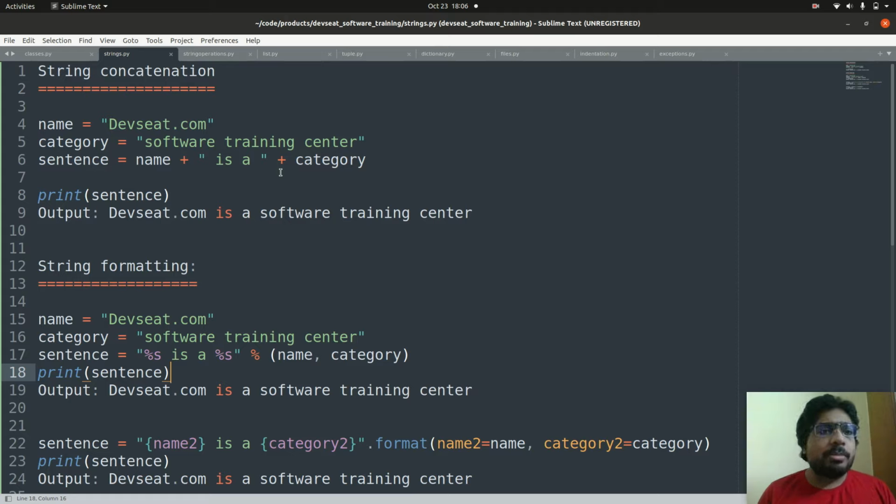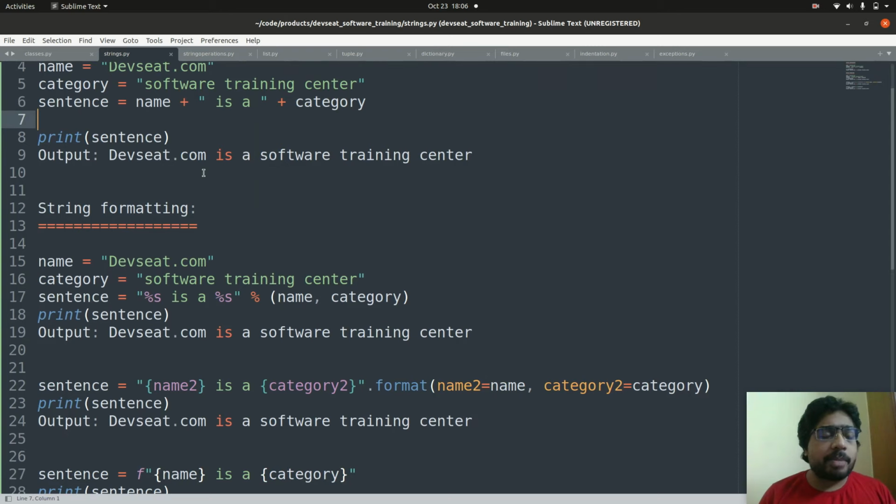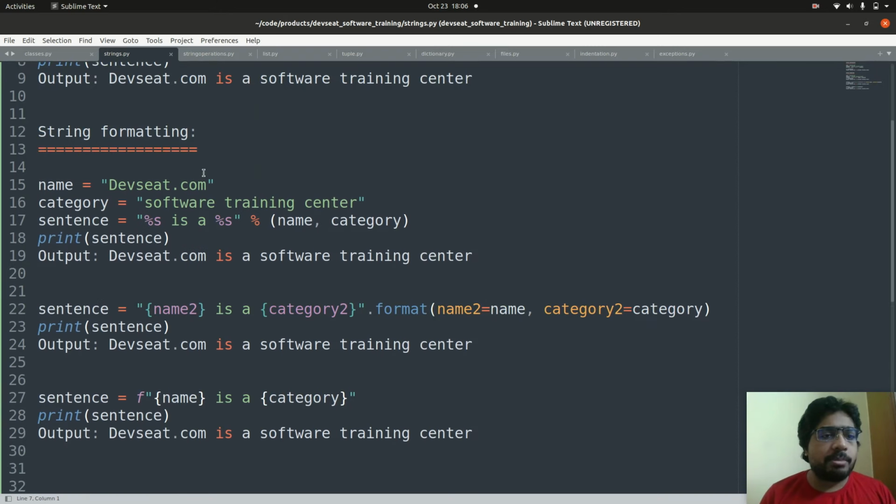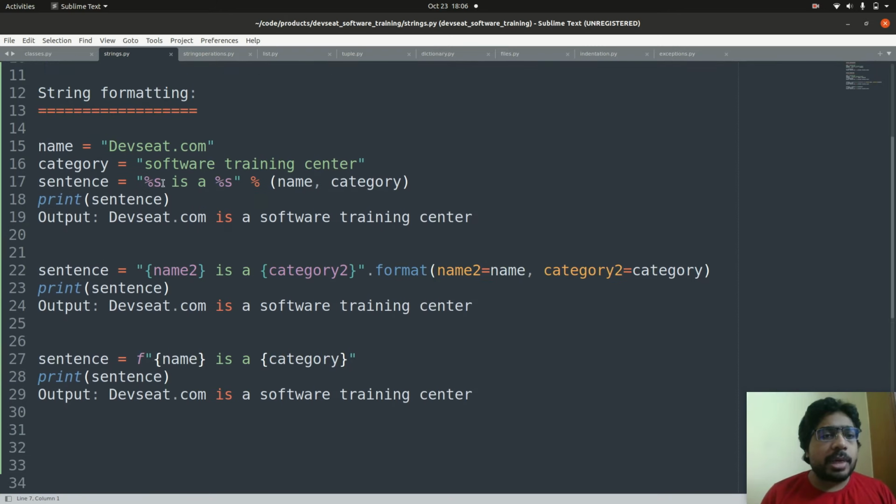You can join multiple strings in Python by simply using the plus operator. But there are better formatting options in Python. One way is to use this %s in place of variable, and use this percentage and add the variables here. The first variable will replace the first %s, and the second variable will replace the second %s. But here you need to remember the sequence.